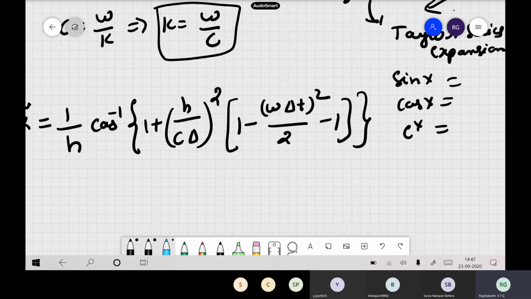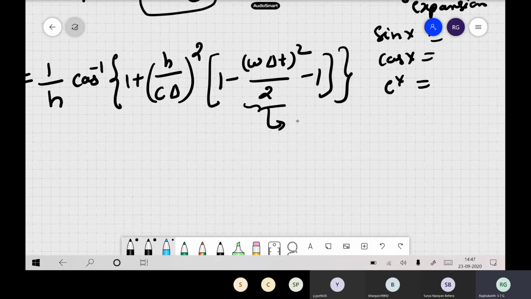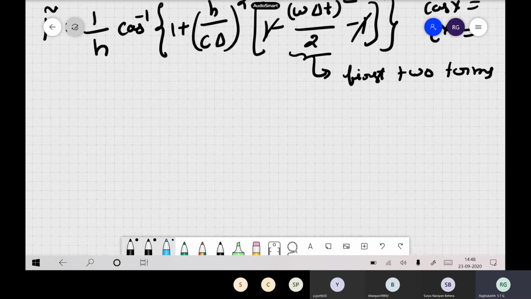Now we have included only the first two terms of the cos x expansion, so this gets cancelled here.